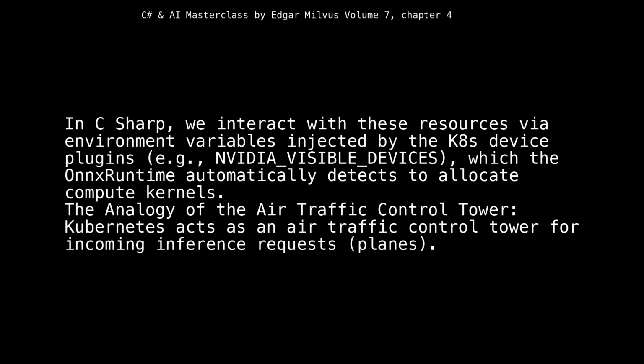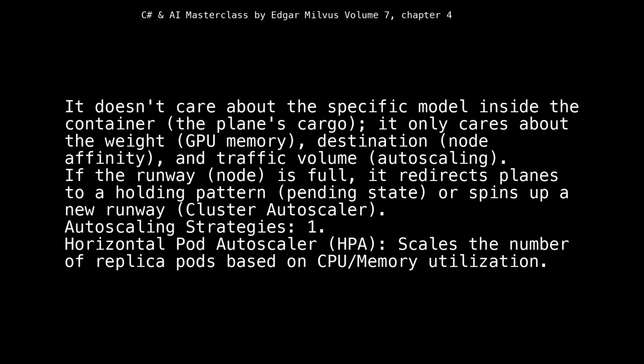The analogy of the air traffic control tower: Kubernetes acts as an air traffic control tower for incoming inference requests, the planes. It doesn't care about the specific model inside the container, the plane's cargo. It only cares about the weight, GPU memory, destination, node affinity, and traffic volume, autoscaling. If the runway, the node, is full, it redirects planes to a holding pattern, the pending state, or spins up a new runway, the cluster autoscaler.